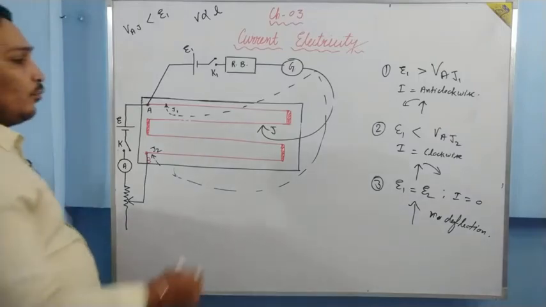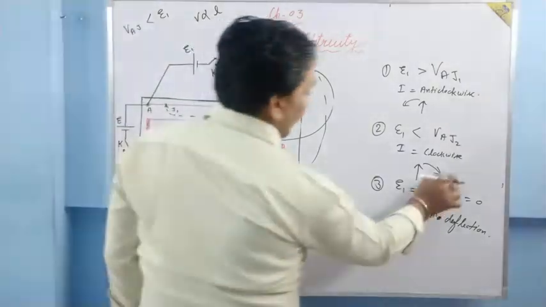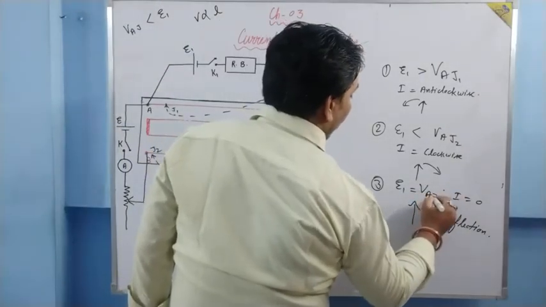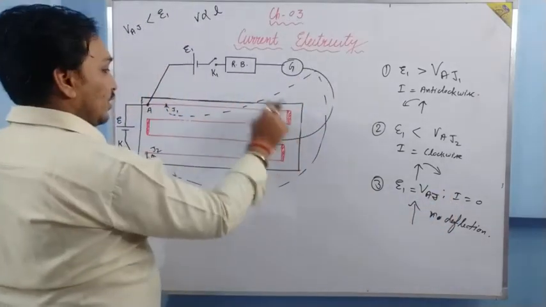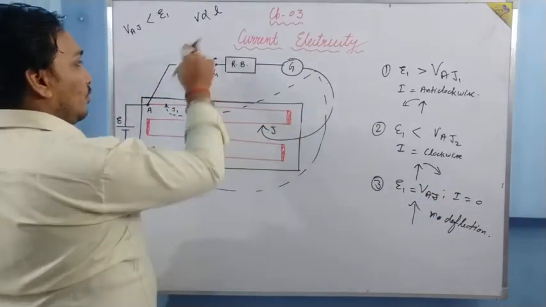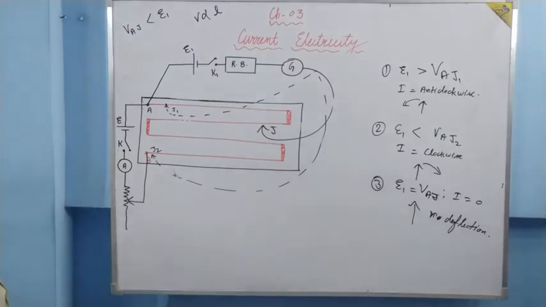But suppose at some point J, VAJ, the voltage across this length of the wire, is equal to the voltage of E1. Then there will be no deflection.